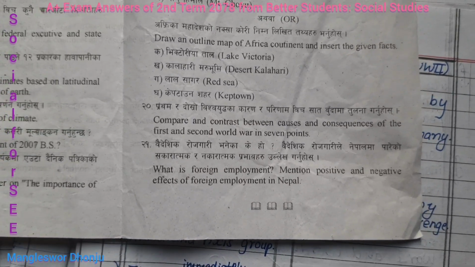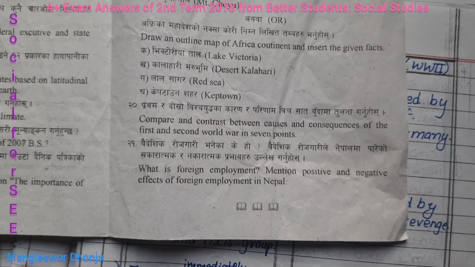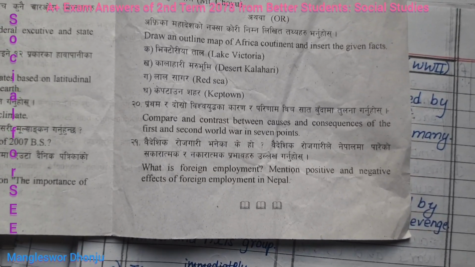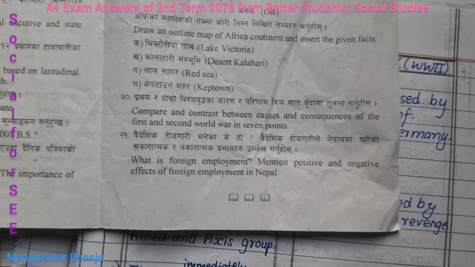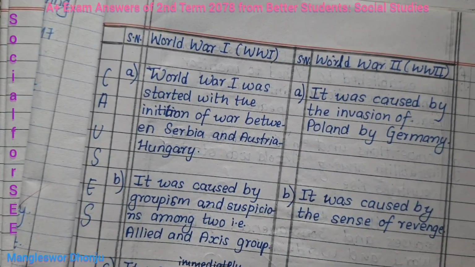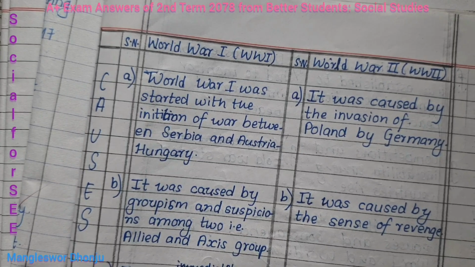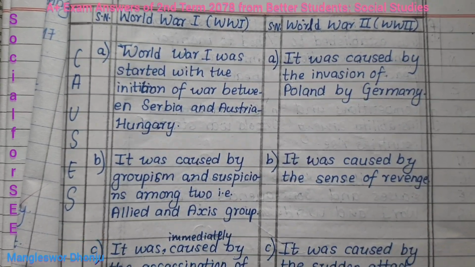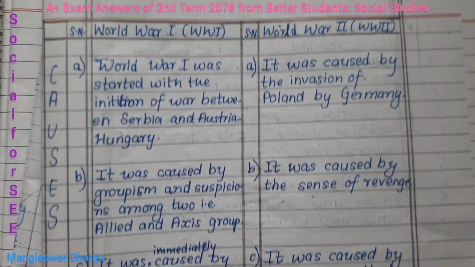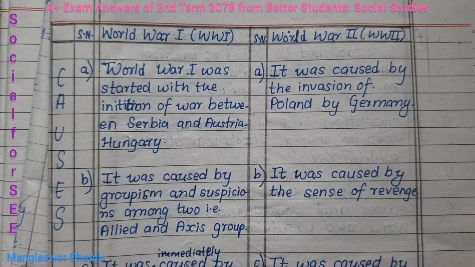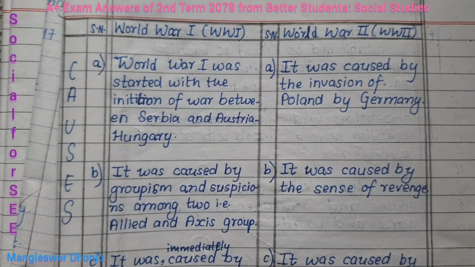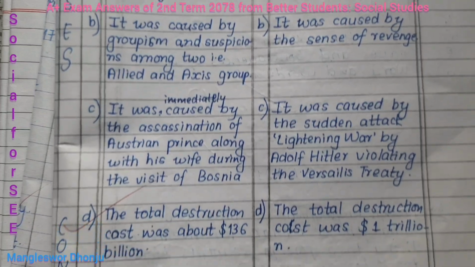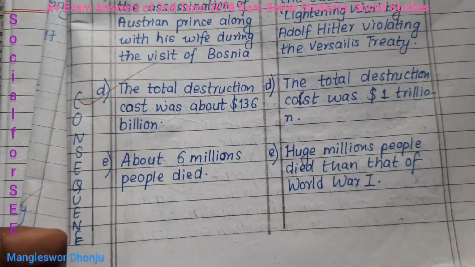Question number 20 is, compare and contrast between causes and consequences of the First and Second World War in 7 points. In this way, a student presents causes at first, and between World War First and World War Second, differences between, and then after, consequences.